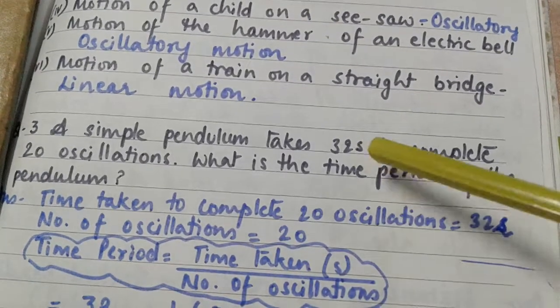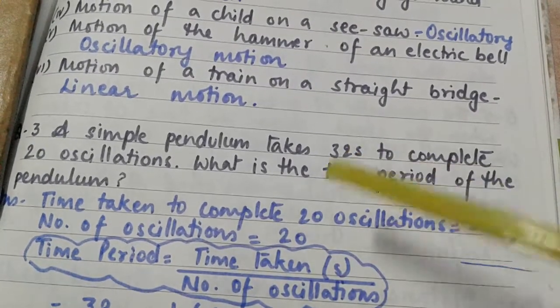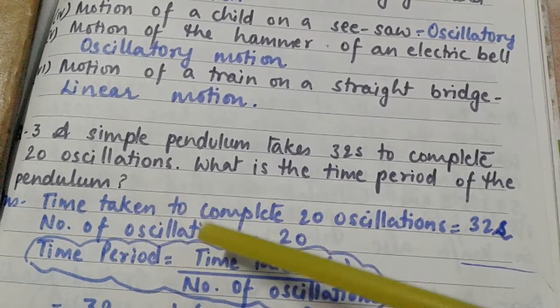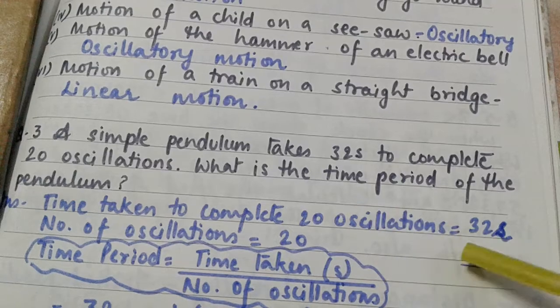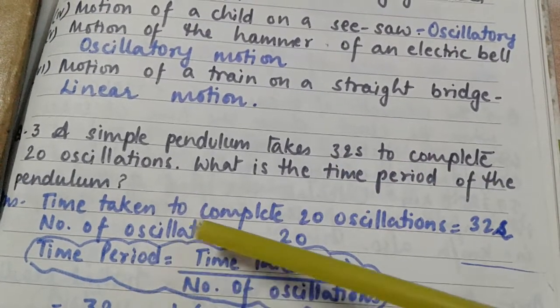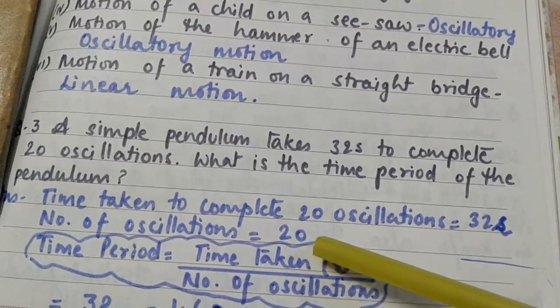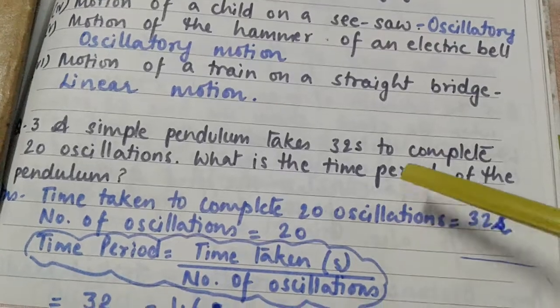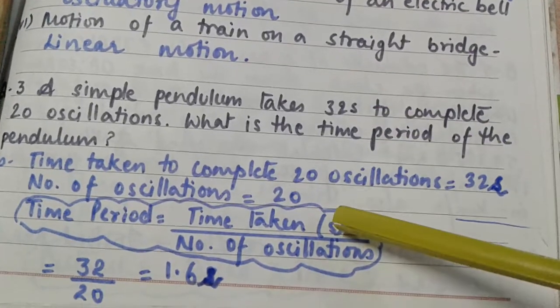We have been given the time to complete 20 oscillations. So we'll write down: time taken to complete 20 oscillations is equal to 32 seconds, and the number of oscillations is 20. What we have to find out here is the time period. So for that we have to write down the formula.